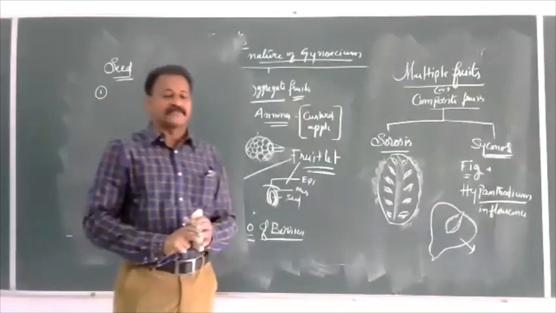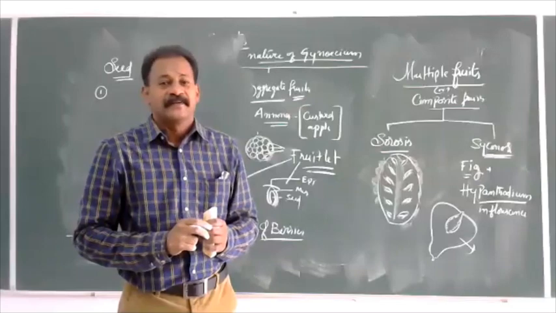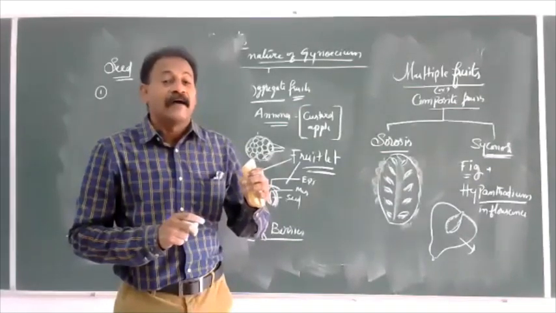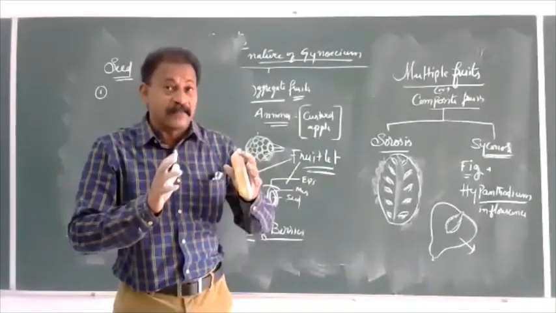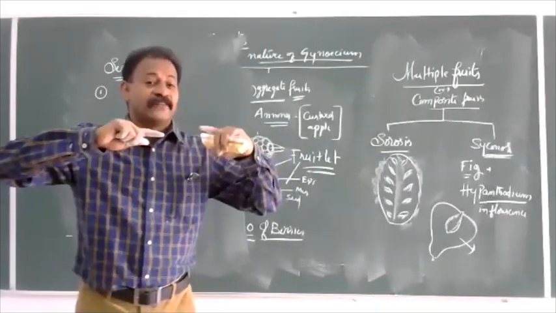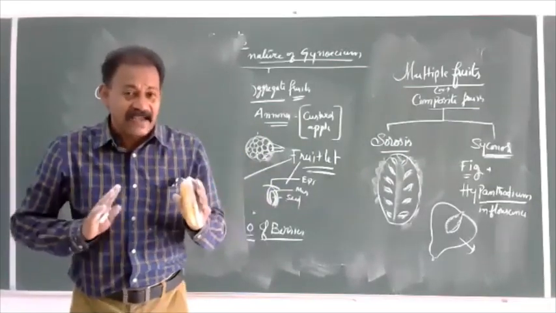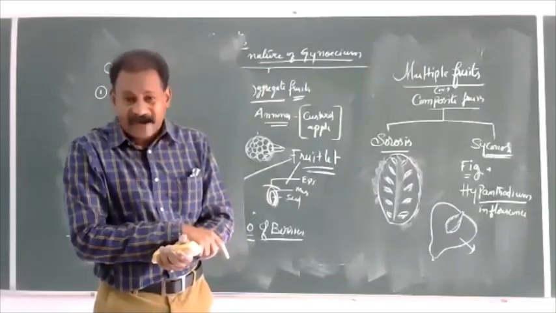In lower forms like algae, bryophytes and pteridophytes, there is no seed formation. For fertilization, gametes have to move, and for that purpose they need water.